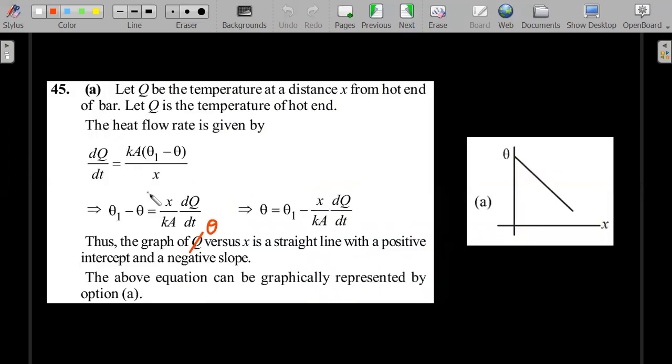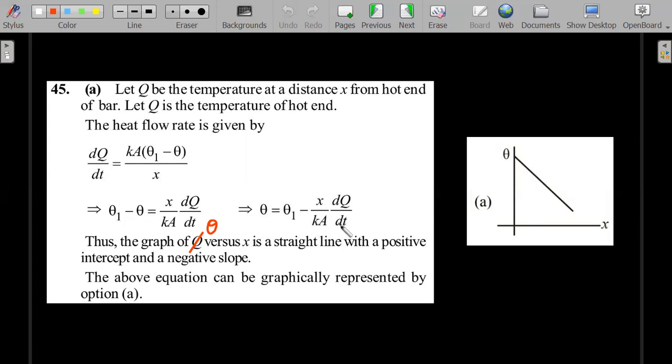So the idea is to write that heat conduction law where dQ by dt is the heat current. Remember, heat current is not amperes. Electric current is amperes. Heat current is joule per second, which is watt. So dQ by dt is K A delta theta divided by delta x, which in this problem is x itself because the origin is taken on the left side. So the value of delta theta can be written this way, and you will have y equal to mx plus c type of an equation.